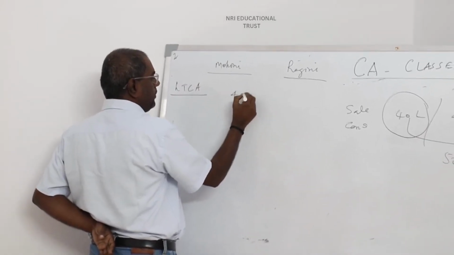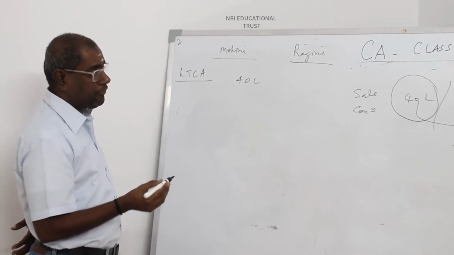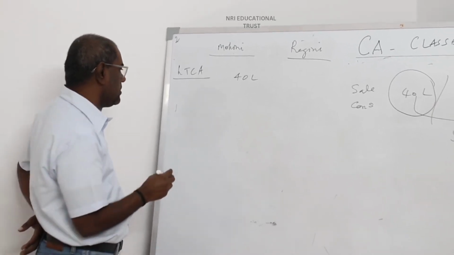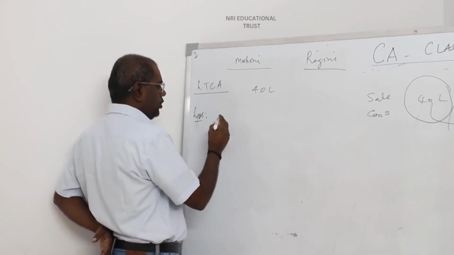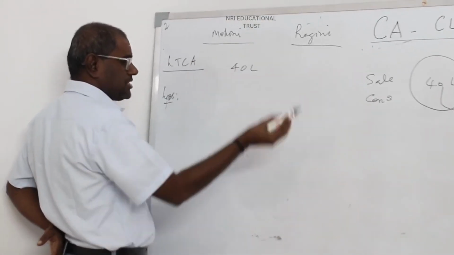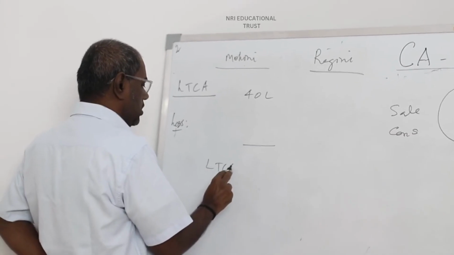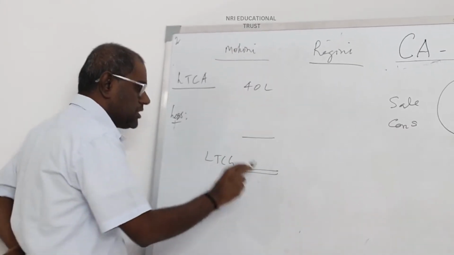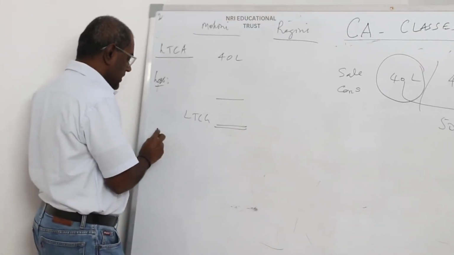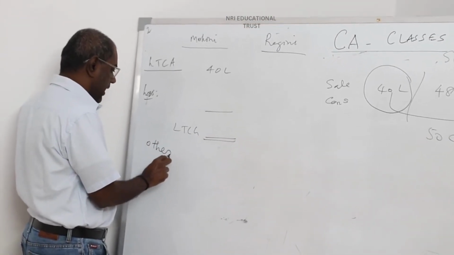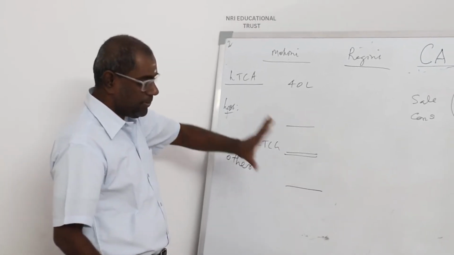So 40 lakhs will be treated as the full value of consideration, the sale consideration, less cost. You can compute it along with the expenses incurred for transfer, use the index, and arrive at the long-term capital gain in the hands of Mohini. Plus, there is another income also given in her hands that will also be taxable. So, the total taxable income will be considered.